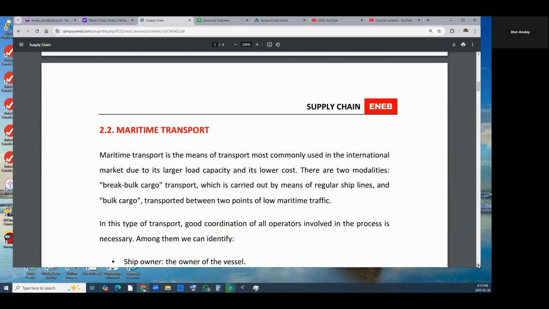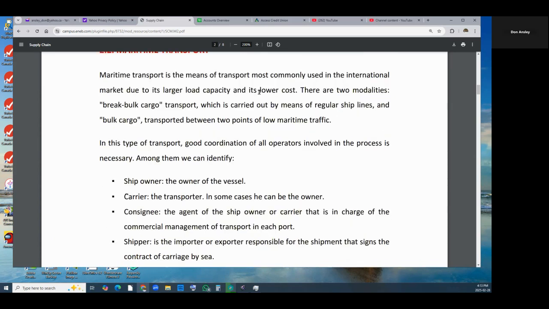Having this in mind, let us now move to the different types of transport available and their main characteristics. Maritime transport. Maritime transport is the means of transport most commonly used in the international market due to the larger load capacity and its lower cost. There are 2 modalities: break bulk cargo transport, which is carried out by means of regular ship lines, and bulk cargo, transported between 2 points of low marine traffic.